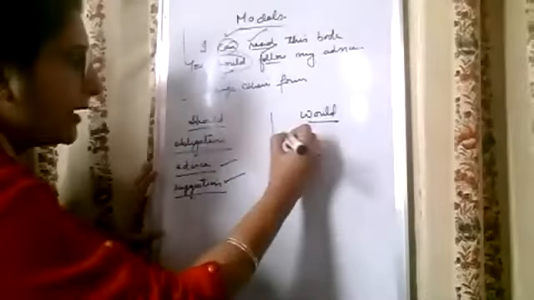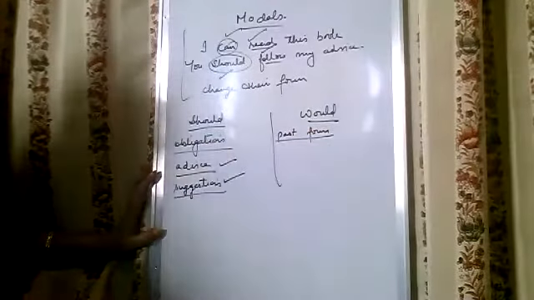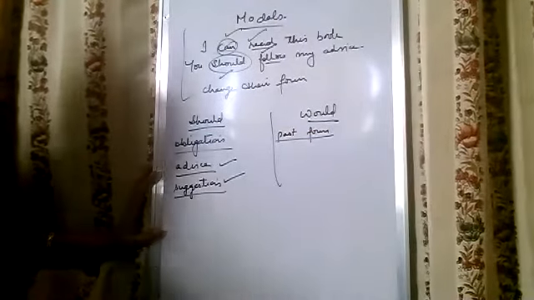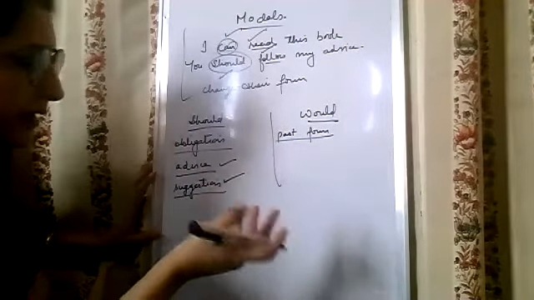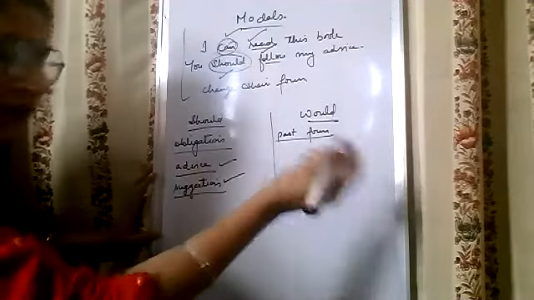Now coming to would. Of course, would is the past form of will. This you know. When we have to say it in the past, for example, when you narrate sentences, when you change direct into indirect speech, in this case, for example, he said that he would go. Then will is changing into would.